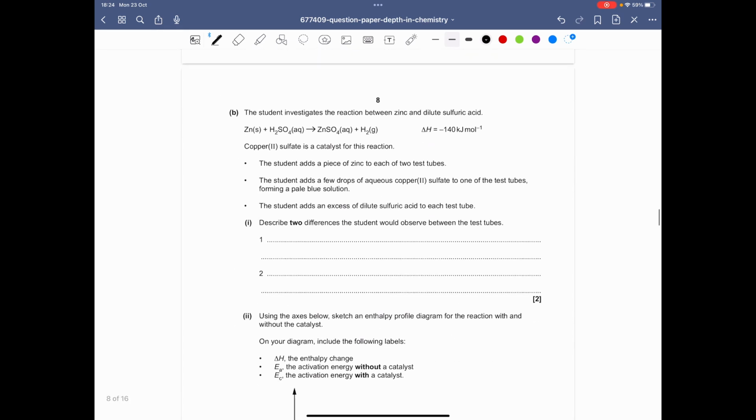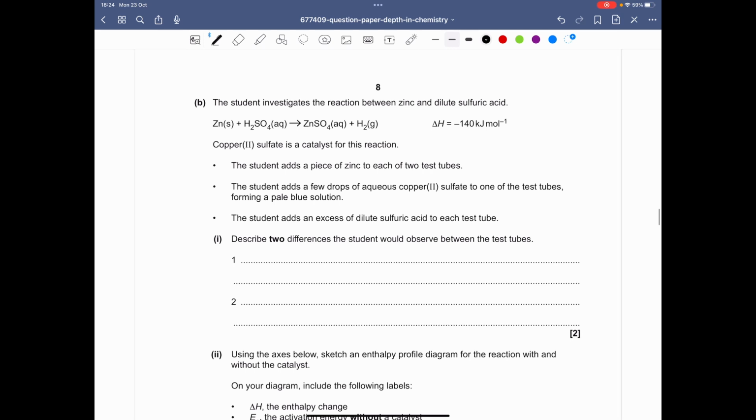Right, so that's that question. So B, the student investigates the reaction between zinc and dilute sulfuric acid. The student adds a piece of zinc to each of the test tubes. The student adds a few drops of aqueous copper sulfate, a pale blue solution, to one of the test tubes. The student adds an excess of dilute sulfuric acid to each test tube. Describe two differences the student would observe between the test tubes.